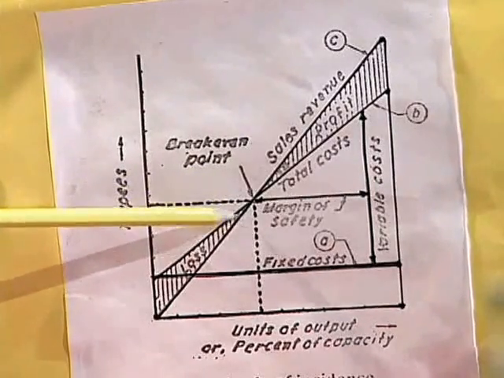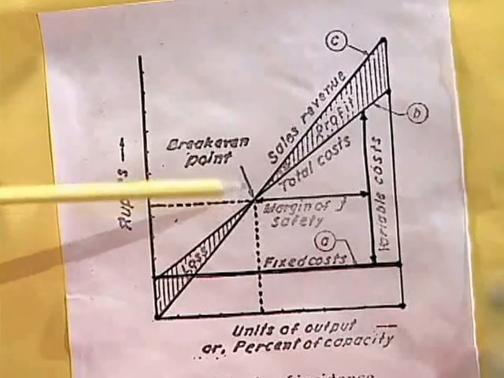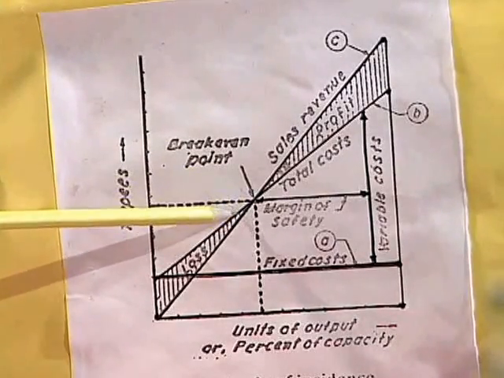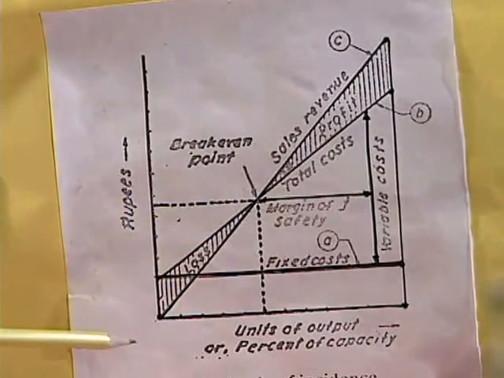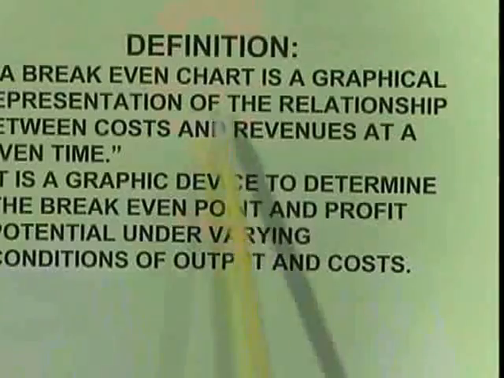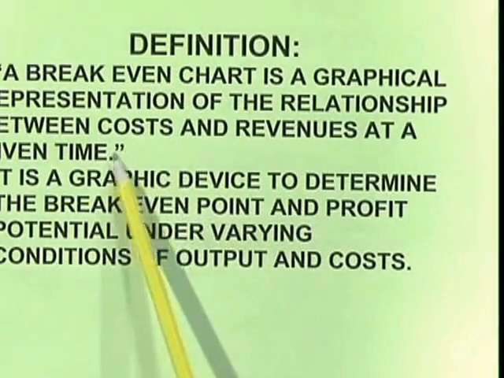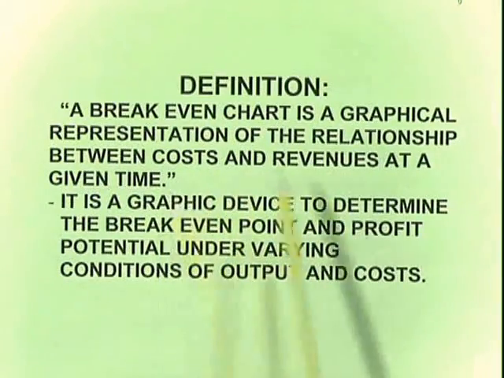So this is about break even point and break even chart. Now let us discuss the terms in this. What is the fixed cost, what is the variable cost, and how to draw the actual figures. Now the definition of this: a break even chart is a graphical representation of the relationship between costs and revenues